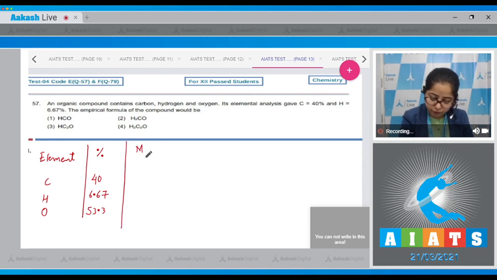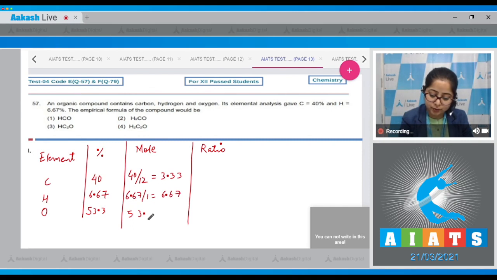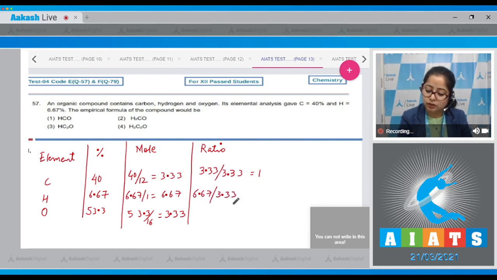Then we have number of moles, and then we will be calculating the ratio of number of moles. Number of moles is equals to given percentage upon molar mass, which is equals to 3.33. So 6.67 upon 1 is equals to 6.67. 53.3 upon 16 is equals to 3.33. So ratio will be 3.33 upon 3.33, which is equals to 1. 6.67 upon 3.33, which is equals to 2. 3.33 upon 3.33, which is equals to 1.